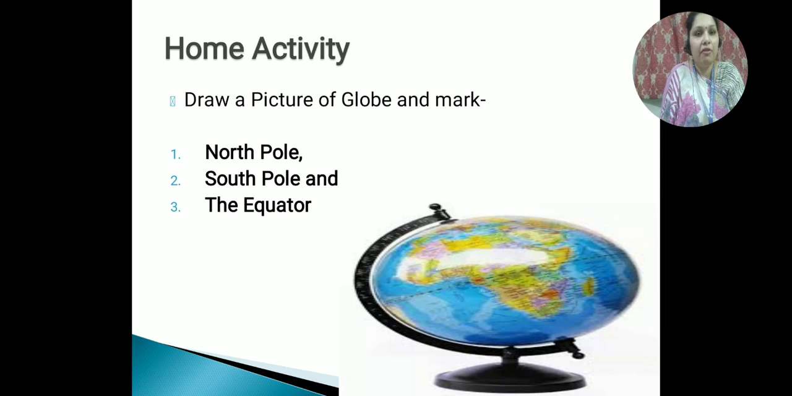Draw a picture of a globe and mark what you have to mark. In a notebook, draw a picture of a globe, and mark the north pole, the south pole, and the equator on it.